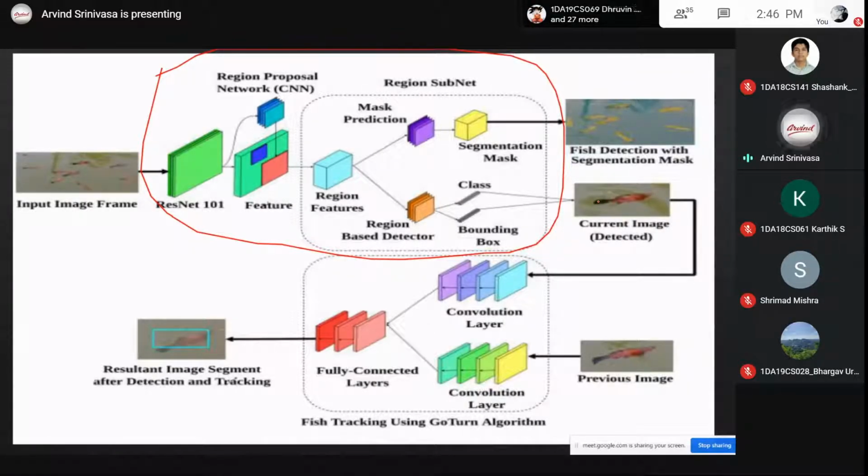Then we need to track the fish. Tracking is also one of the big problems because the fish will move from one region to another. So we took the current image and used a deep learning based tracker called GOTURN, and we did the tracking of the fish in the real environment. I will show some videos about it.